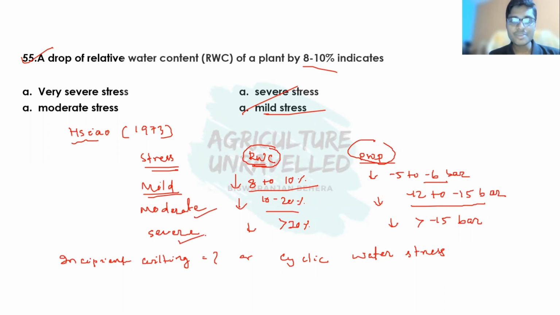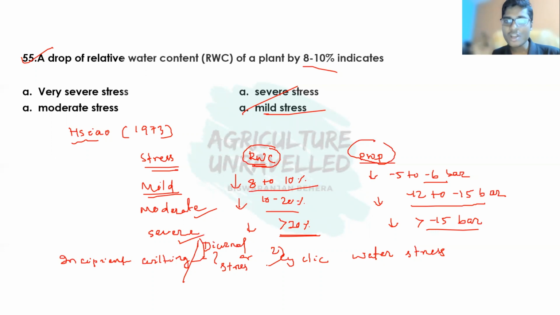Then the stress is severe if the drop in relative water content is more than 20%, and the drop in cell water potential is more than -15 bar. So this is the classification of plant water stress based on reduction in relative water content and plant water potential. Then another classification of plant water stress is also there.